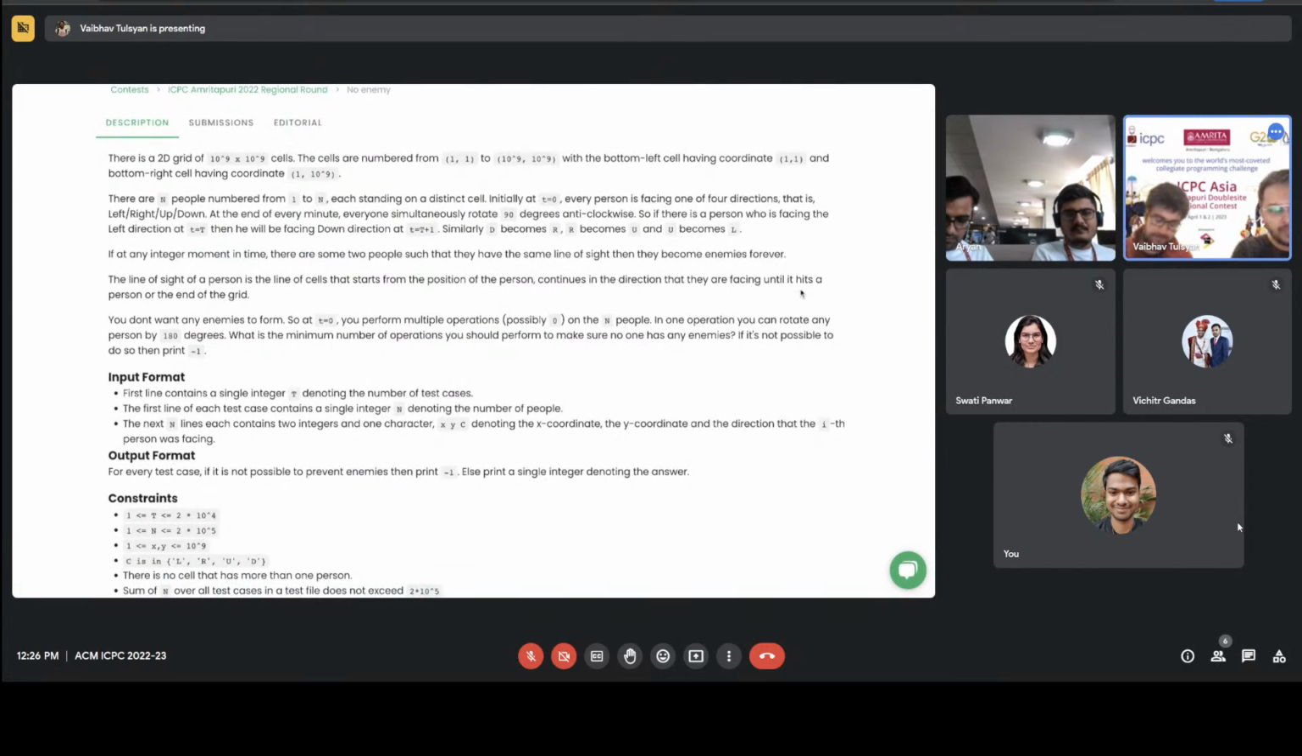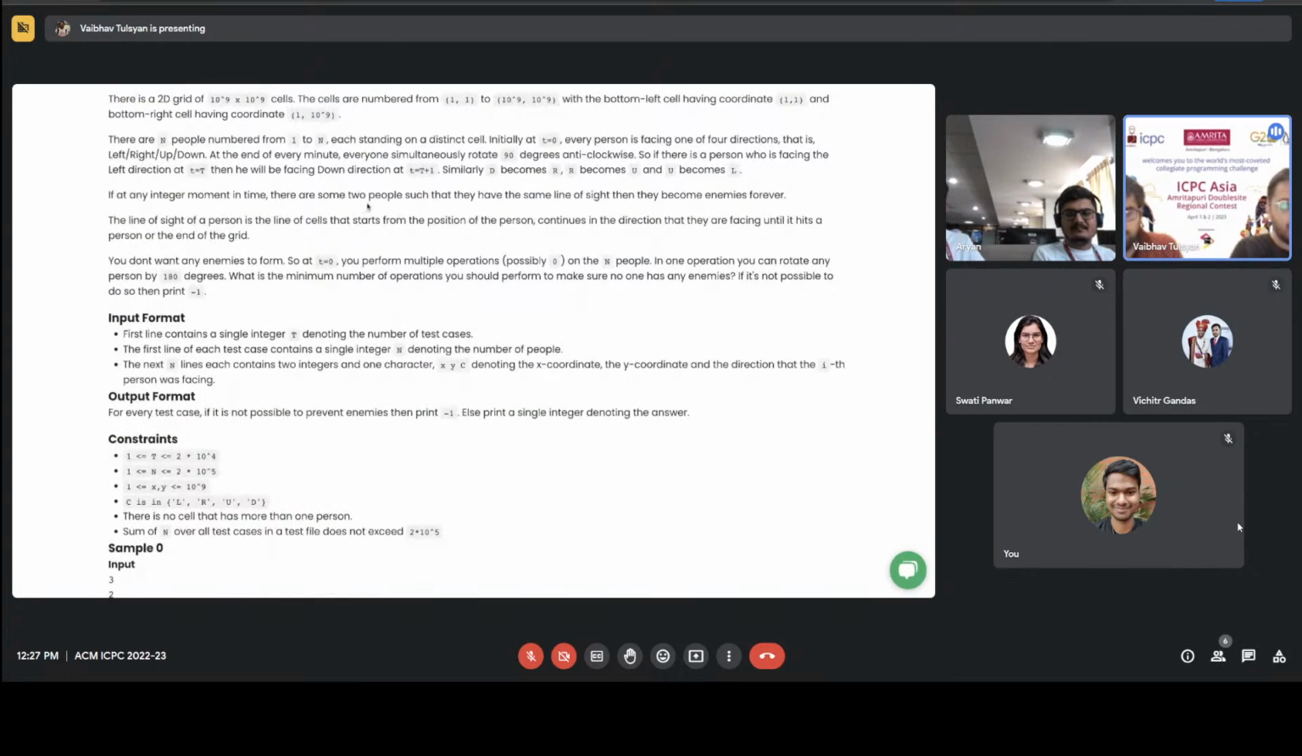Now you have n people standing on distinct cells at time t equals 0, and every person is facing in one of the four directions, either north, south, east or west. At the end of every minute, everyone simultaneously rotates 90 degrees anti-clockwise. So this is a transition that is made at every time step. If a person is facing the left direction, then they will be facing down, then right, and then up. So everyone faces a different direction at every time step.